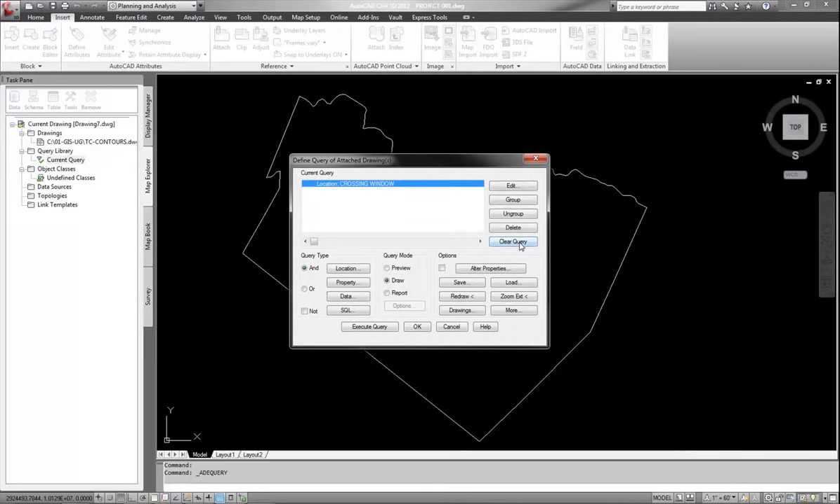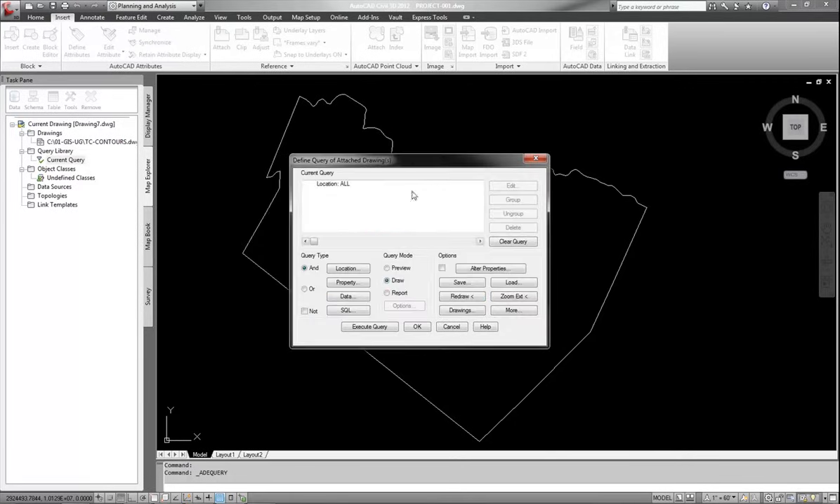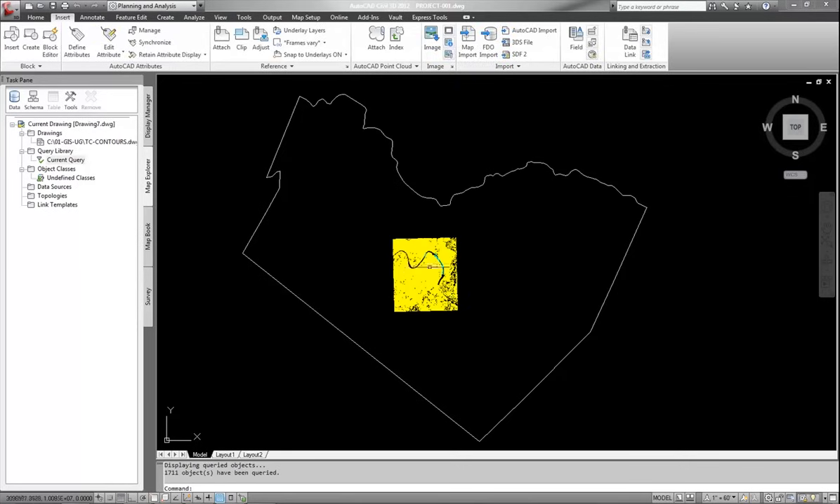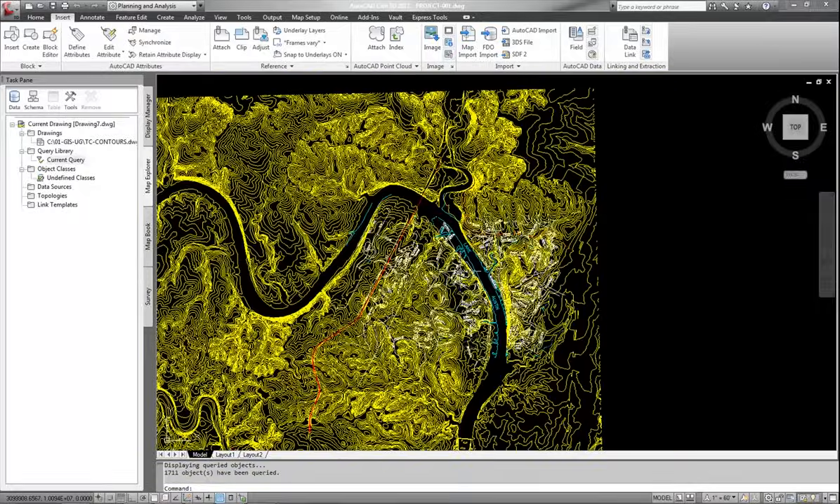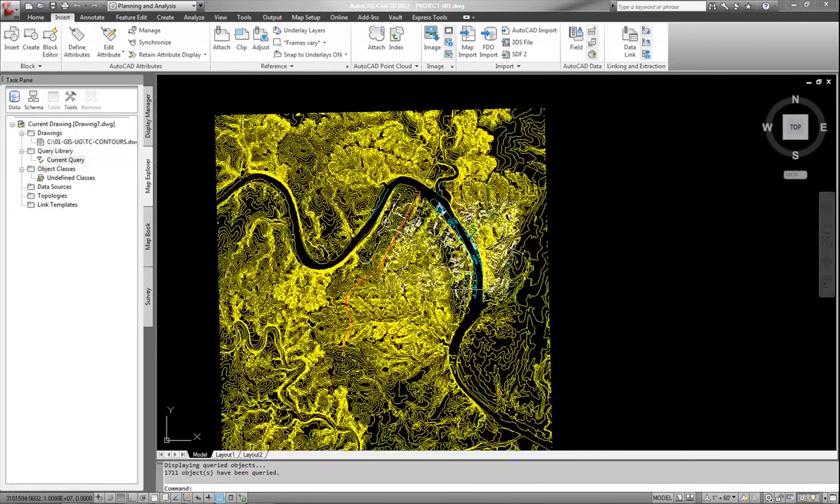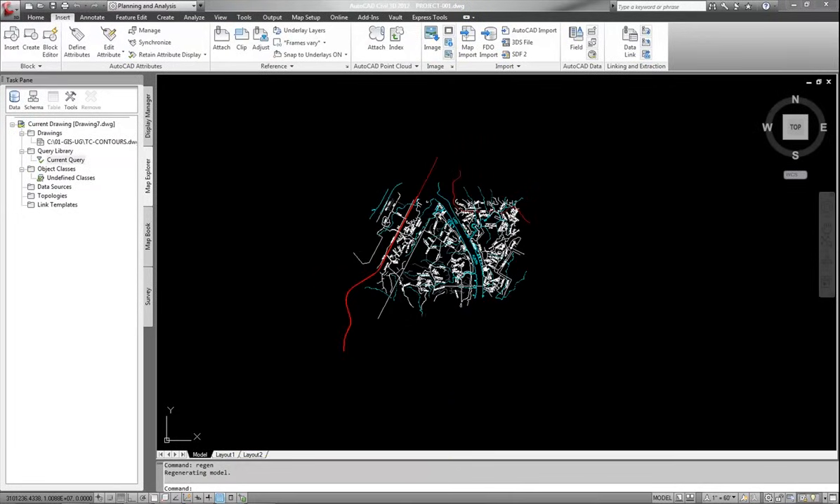Again, the first thing I do, I use this as a check: location, all, hit OK, preview, and I'm going to hit execute the query, give it some time. So okay, there are my contours coming in right where I need them to be as well. Of course, I don't need all the contours of this. I just need whatever my working area is. Again, it's a preview, so if I do a regen, they're gone.